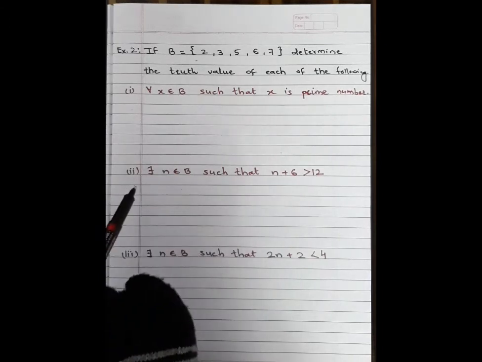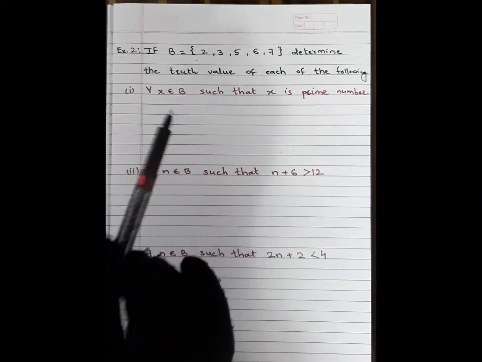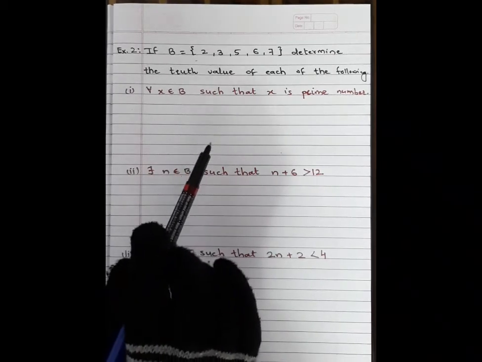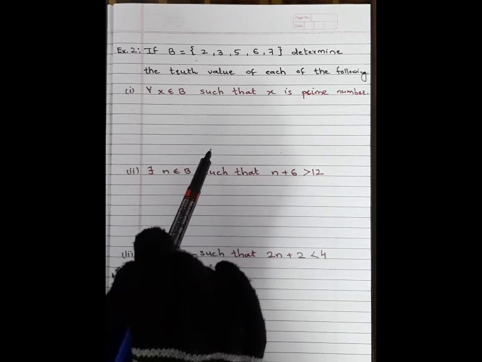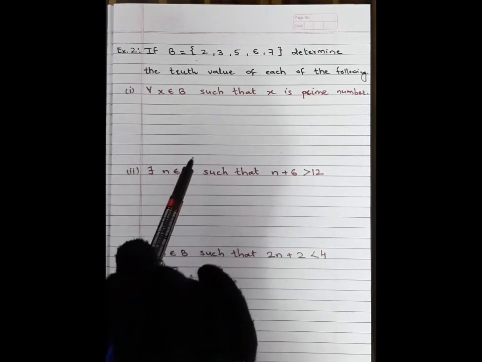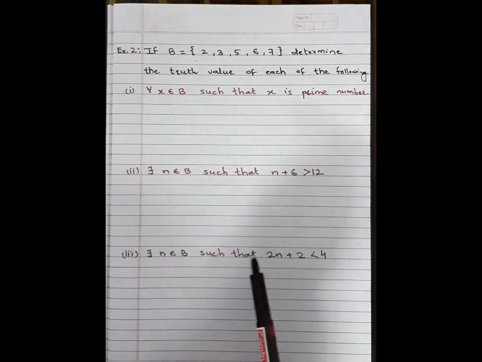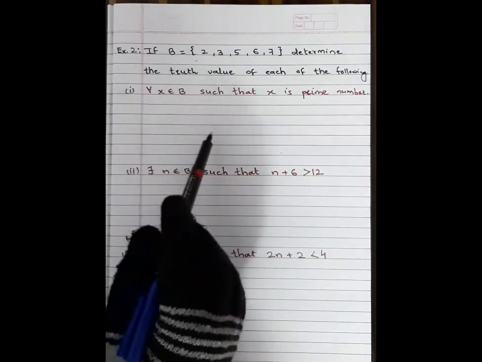And whenever the existential quantifier is given, that means if it is true for at least one value of the set or more than one, then we can say that its truth value is true. Here, find out the truth value of each of the following.